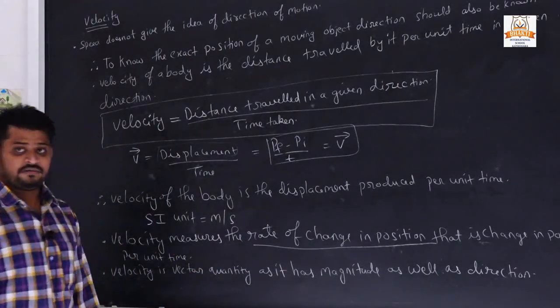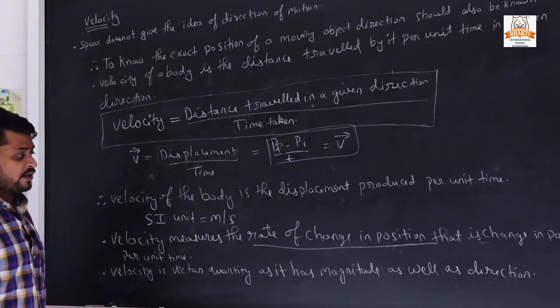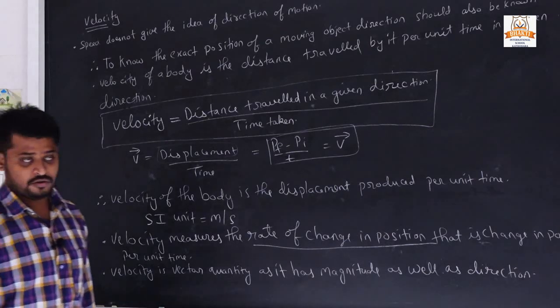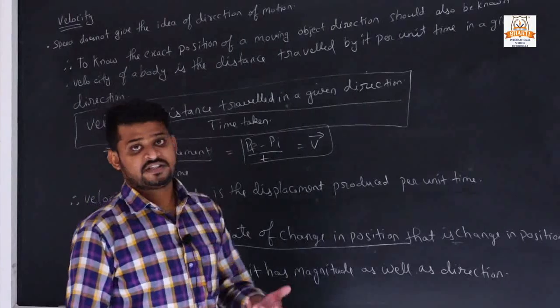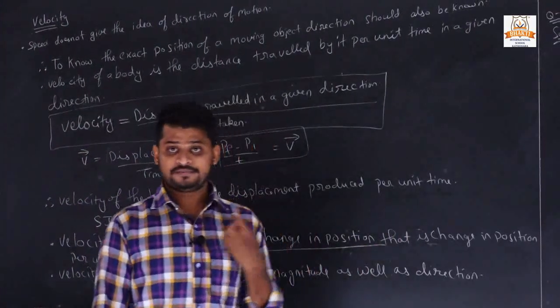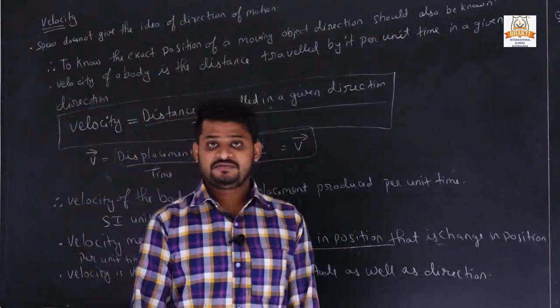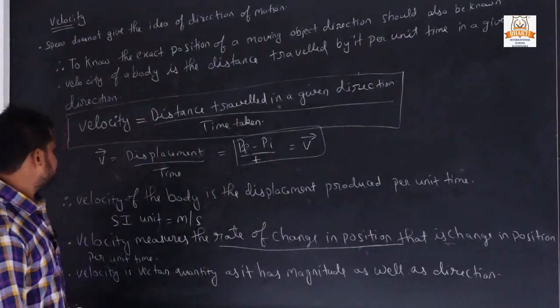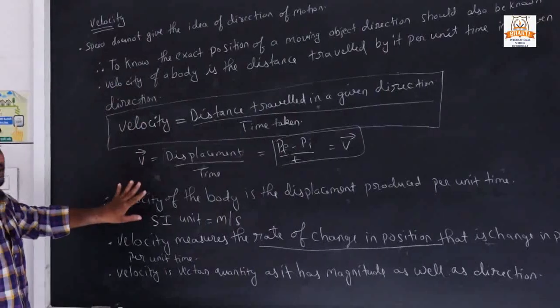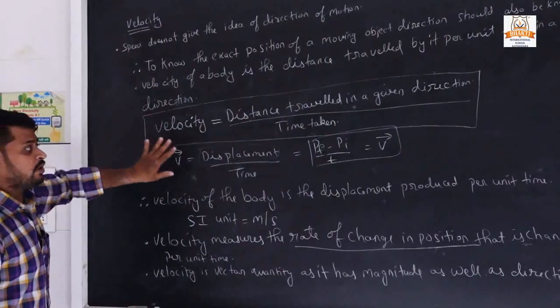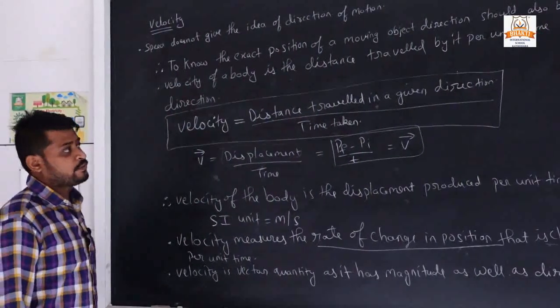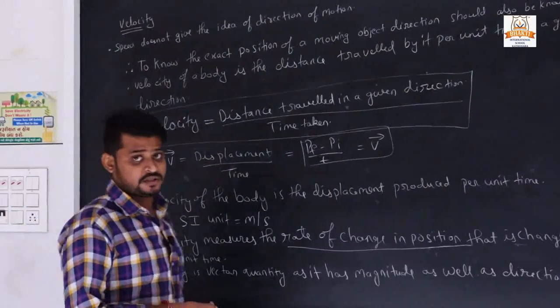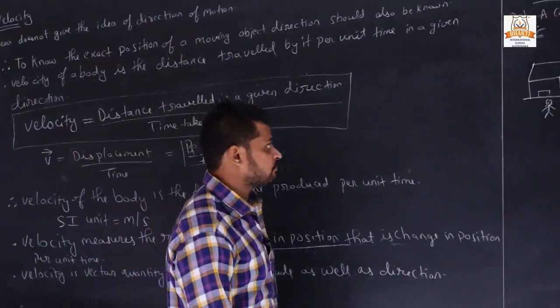Velocity is a vector quantity as it has a magnitude as well as a direction. We all know physical quantities which have both magnitude as well as direction are called vector quantities. So I hope you understand what is velocity, the formula of velocity. Now we are going to understand some examples related to velocity.